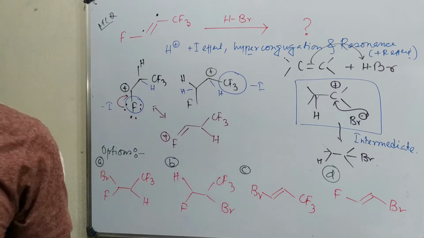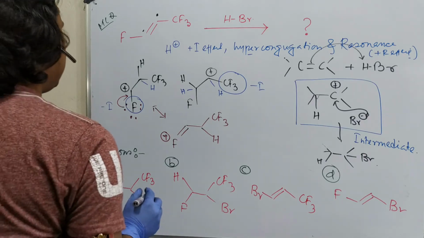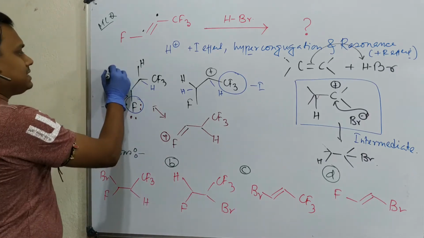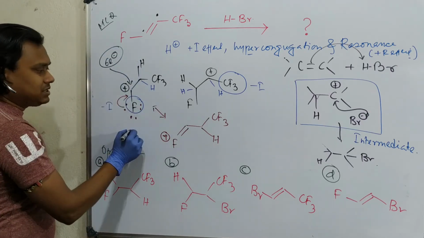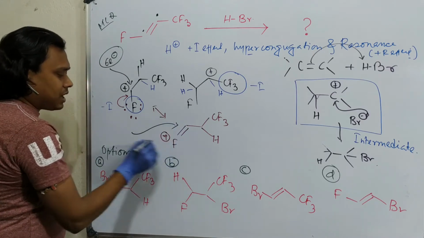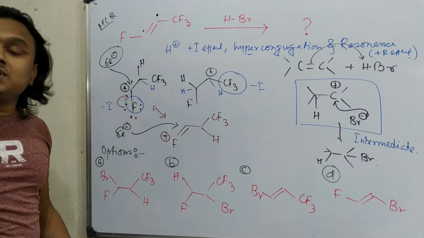Actually it is true, fluorine is most electronegative, but in this case this is a carbocation, which is a six-electron species, while here every atom has eight electrons. So the octet is filled, and that is the reason this will undergo.